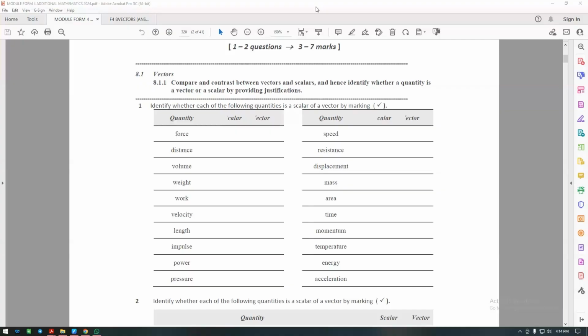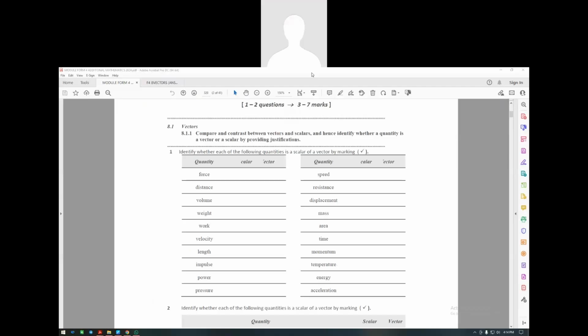All right. So, hi guys. Today for admins, we'll be running through the topic vector. This is the Form 4 chapter.